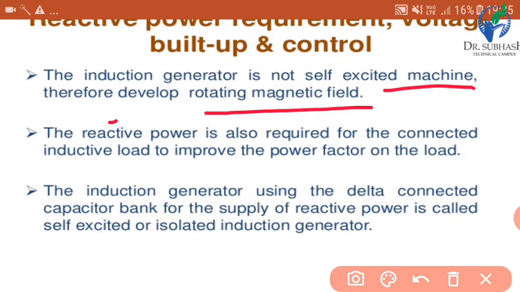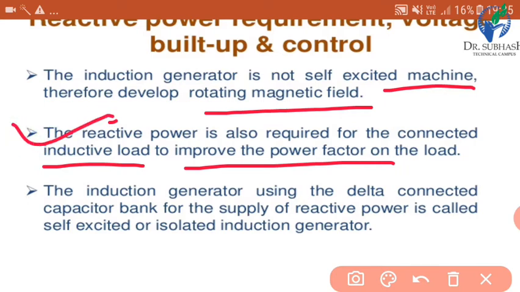So rotating magnetic field is necessary for operation of this generator. The reactive power is also required for the connected inductive load to improve the power factor on the load. It means reactive power is also needed for the power factor correction or improvement of the power factor.